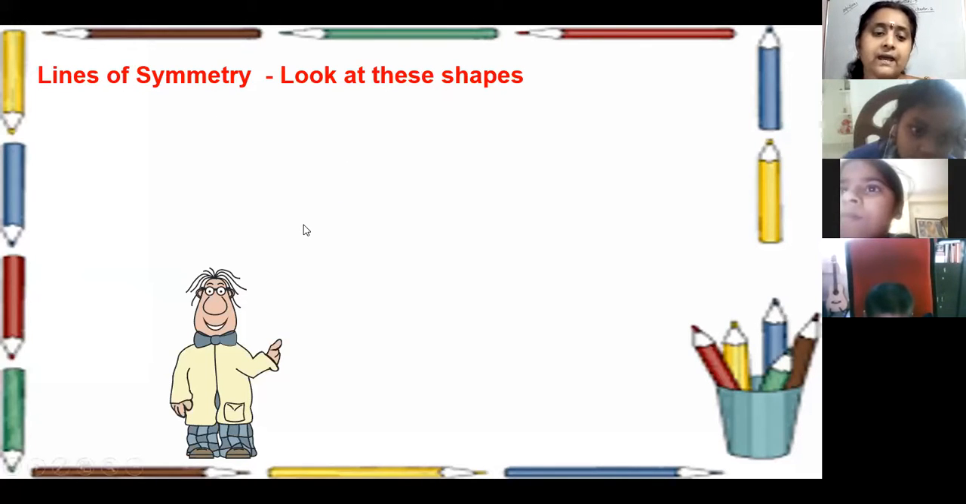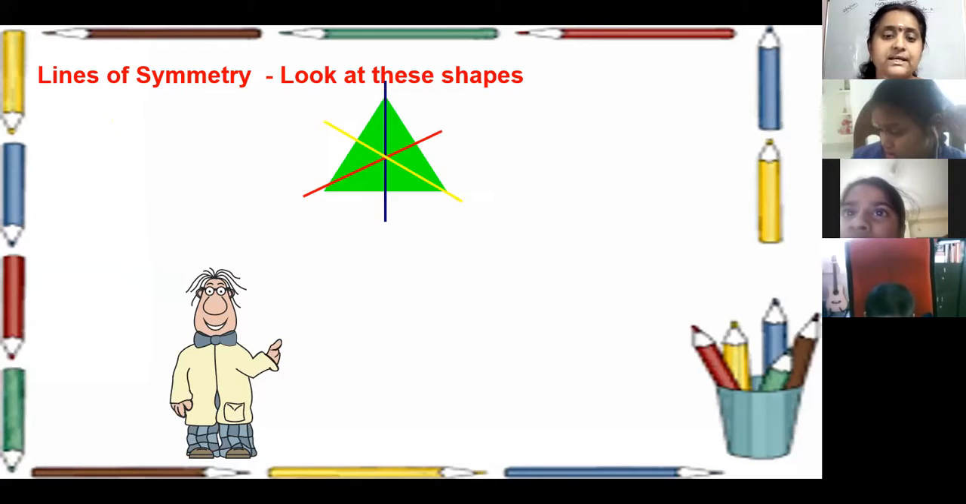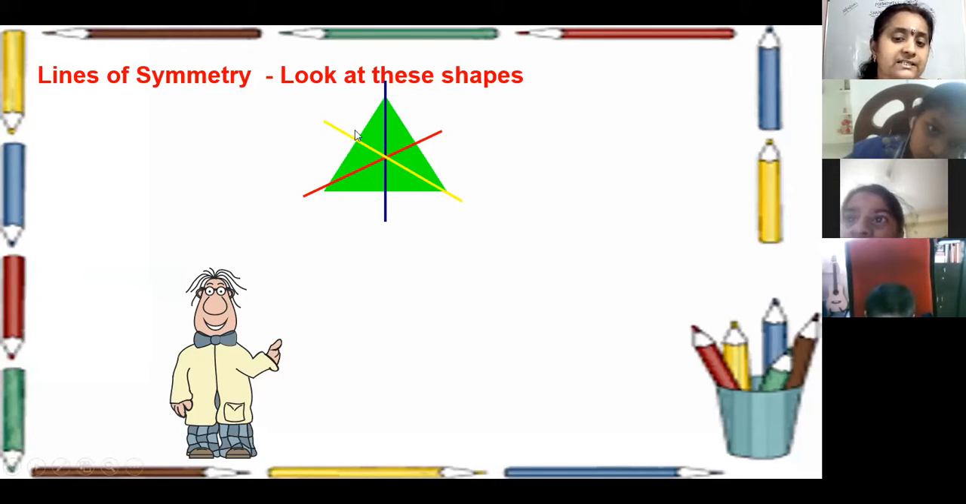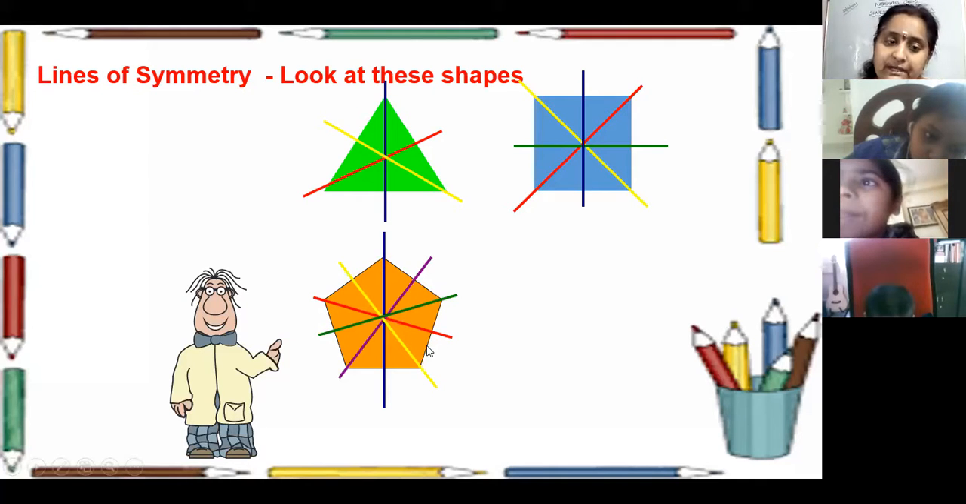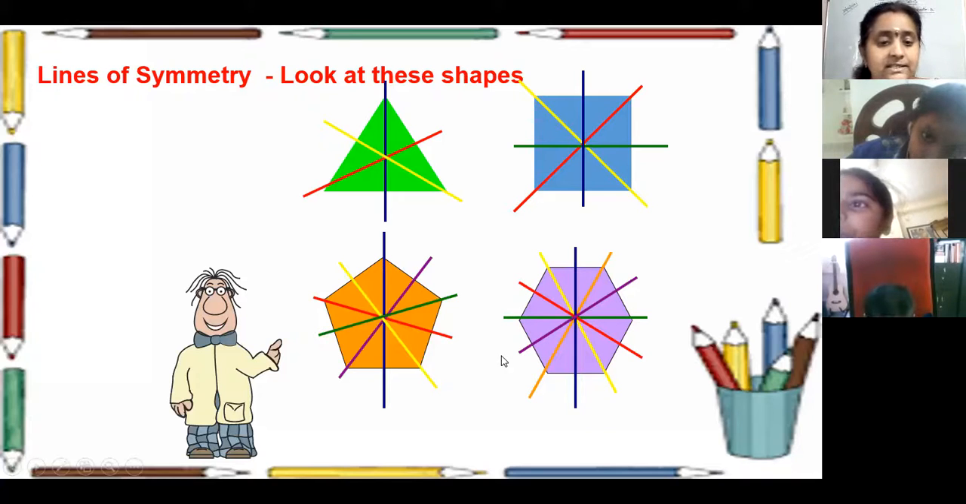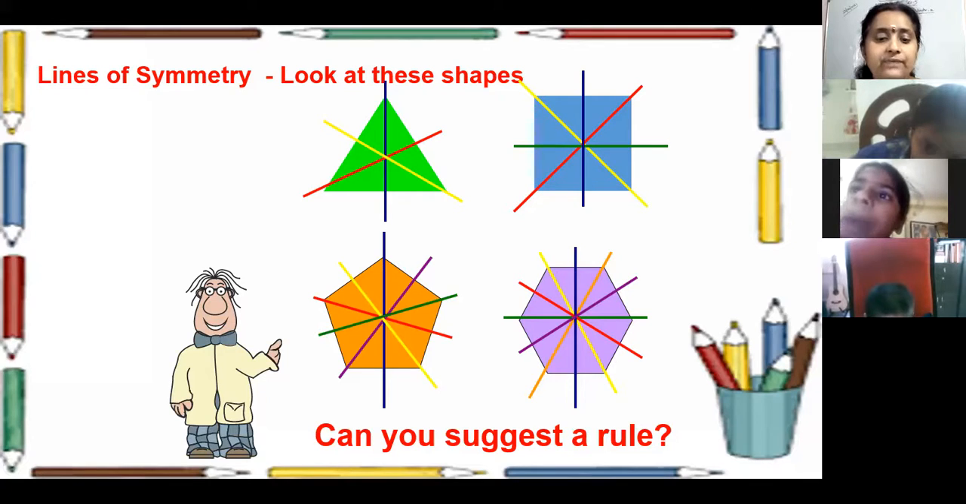Now, here I am giving some shapes to you. You have to say how many lines of symmetry each has. Look at these shapes. This triangle is having 3 lines of symmetry. Square is having 4 lines of symmetry. This pentagon is having 5 lines of symmetry. Hexagon is having 6 lines of symmetry. What is the rule that you can say here? Can anyone from the class?